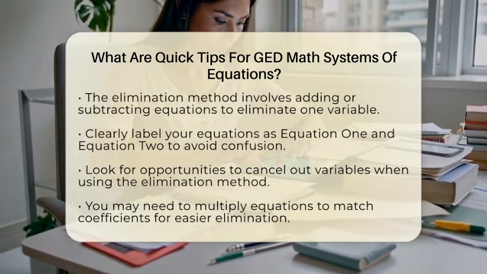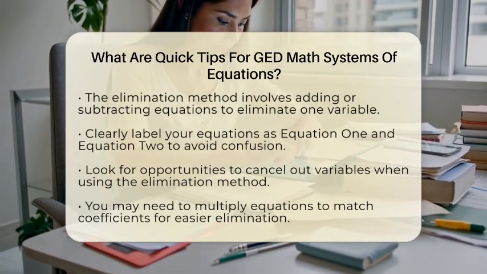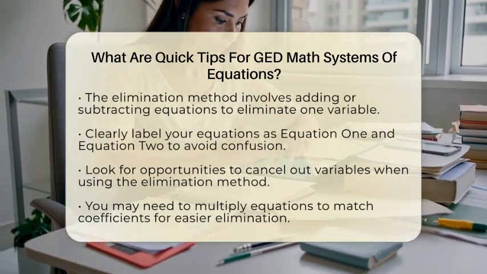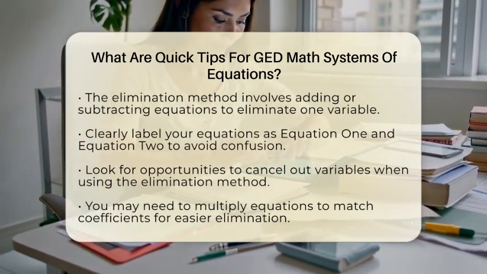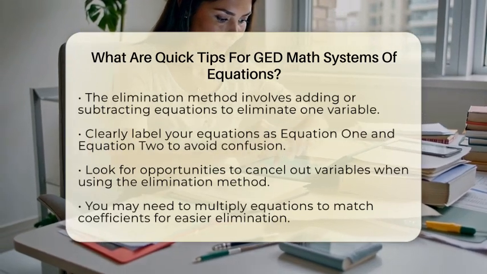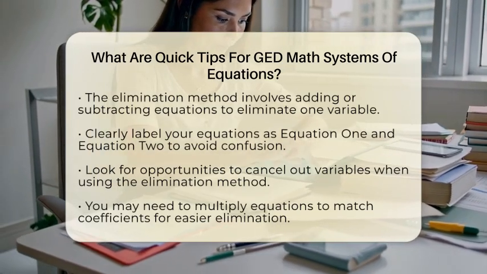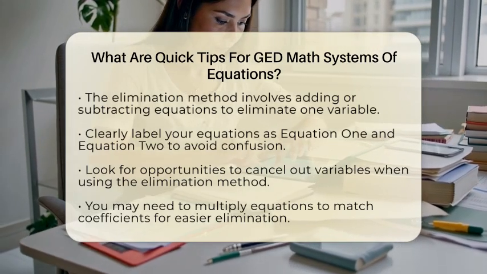As you work through the equations, make sure to label them clearly. Call the first equation equation 1 and the second equation 2. This practice helps you keep track of your steps and reduces confusion. When using the elimination method, look for opportunities to cancel out variables. Align the equations so that adding or subtracting eliminates one variable. You may need to multiply one or both equations by a number to make the coefficients match.